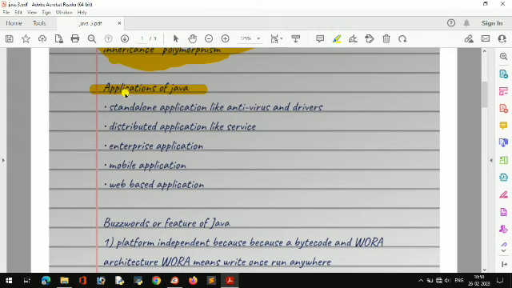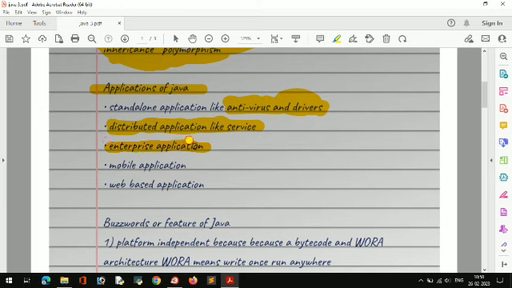Then application of Java. It is also many times asked in exams, so you can see that. Application of Java means standard applications like antivirus and drivers. These are the applications, and distributed applications like servers. Servers you can create with Java, and antivirus and drivers you can create with Java.